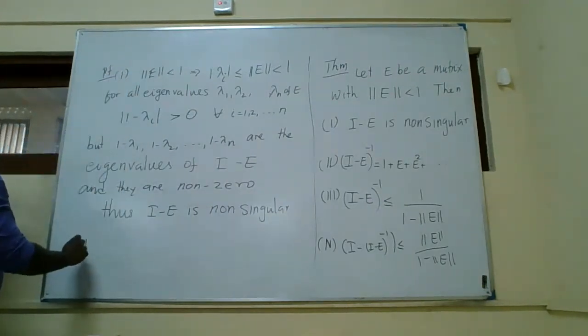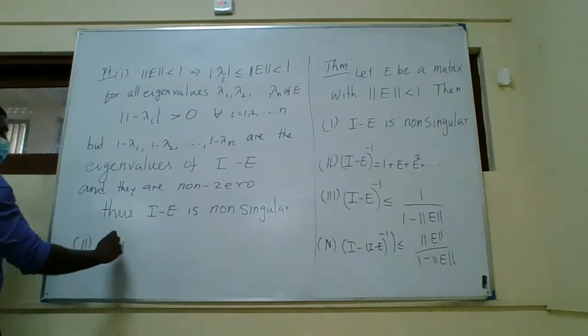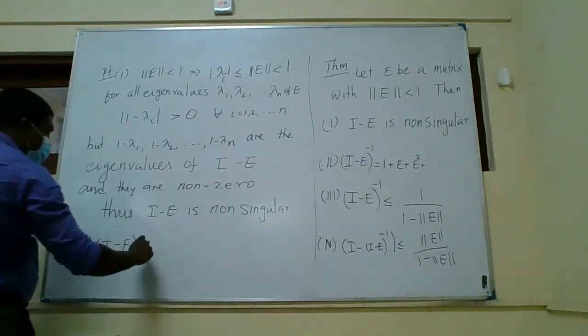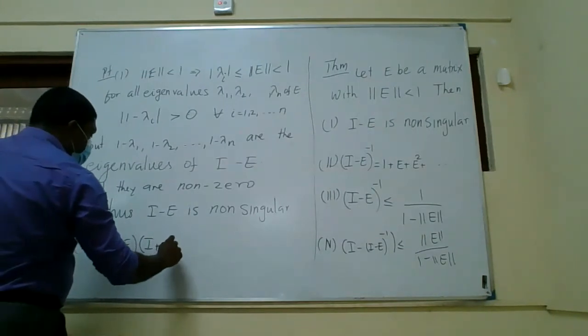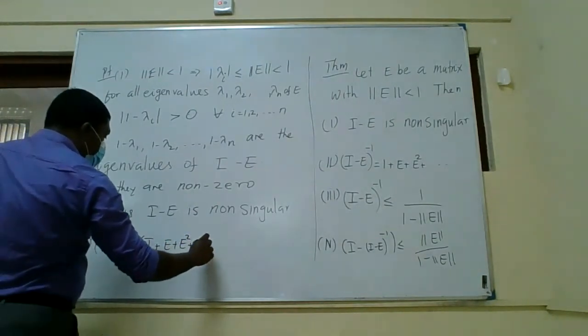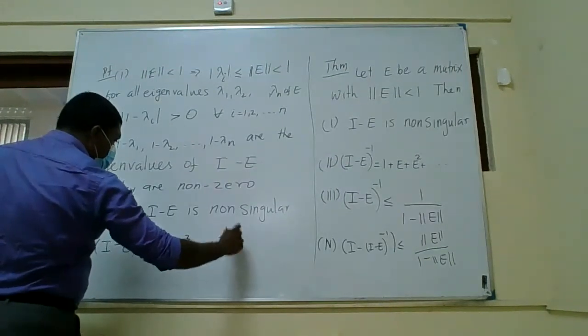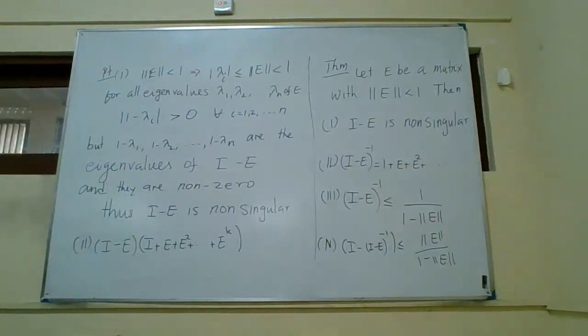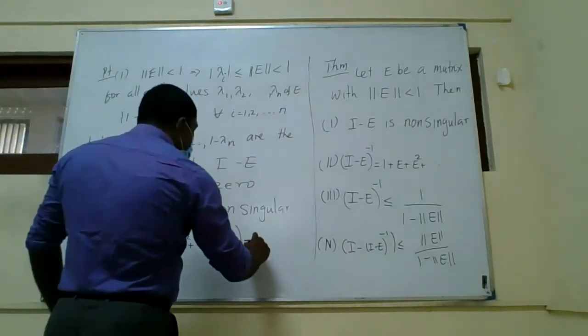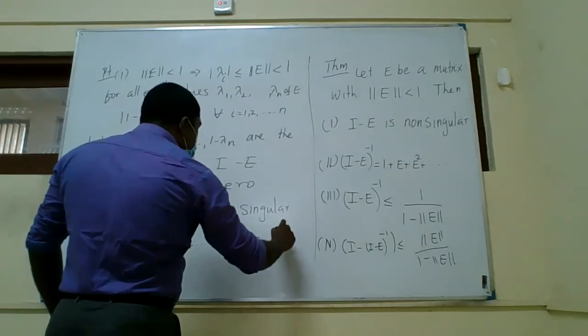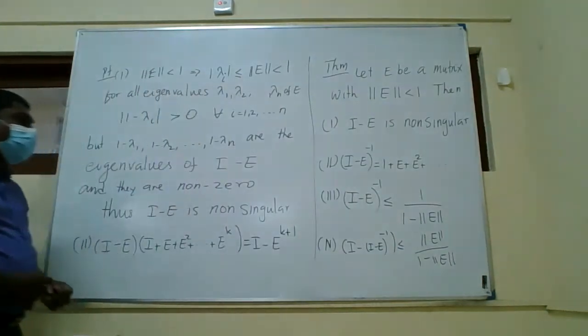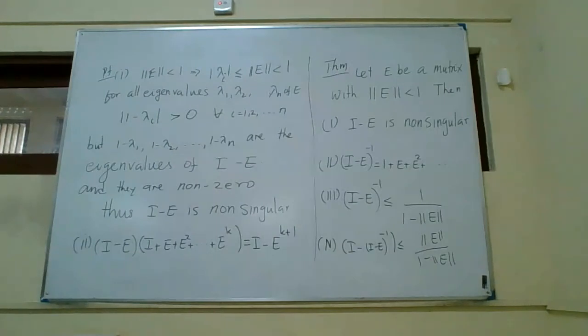Right, for the second part, let's compute this. You multiply I minus E with I plus E plus E squared up to E to the power k. Right. So if you multiply this, you will get I minus E to the power k plus 1.